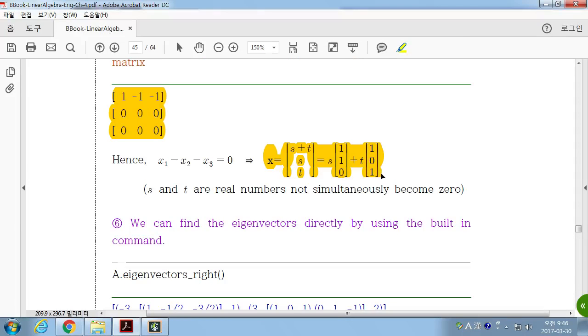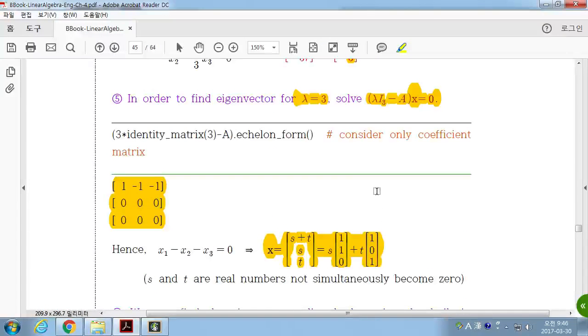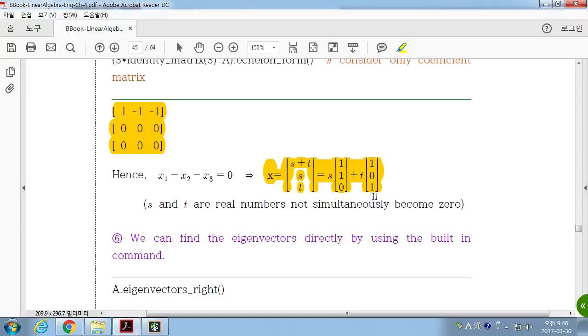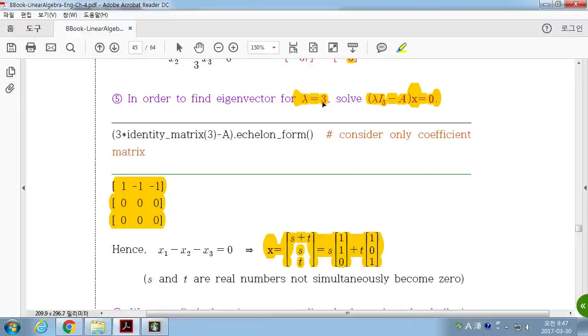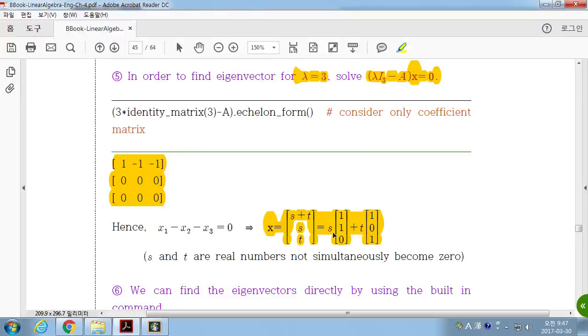So now you have two linearly independent eigenvectors, which are (1, 1, 0) and (1, 0, 1) for the eigenvalue lambda equal to 3. Okay? So now you have one eigenvector here and another two eigenvectors here. So you have three eigenvectors which are linearly independent.